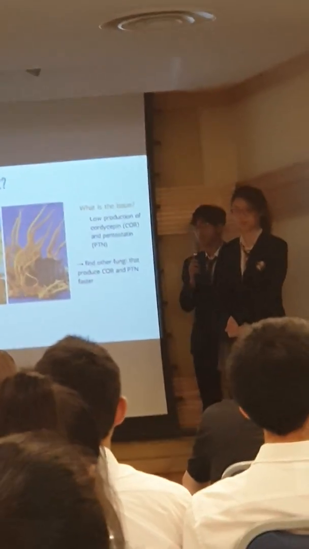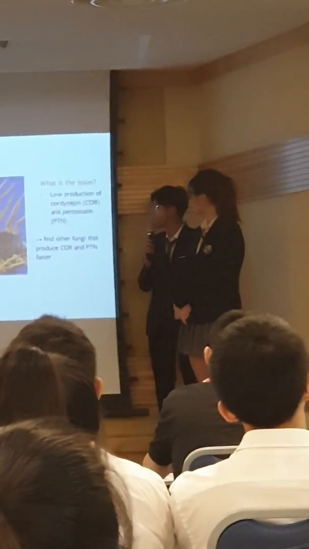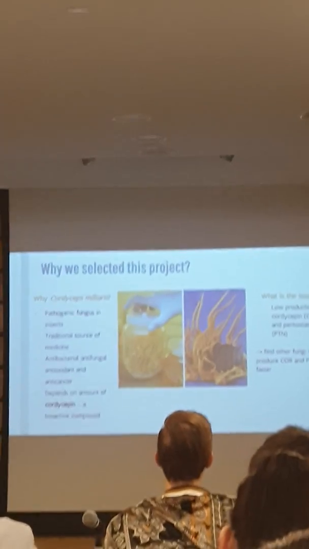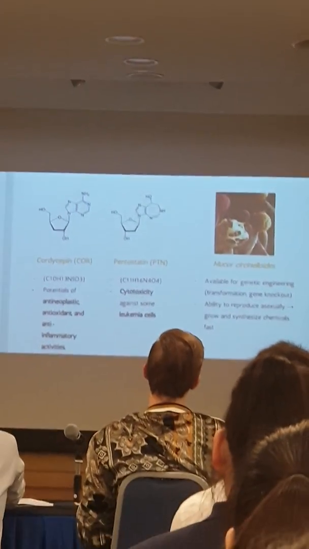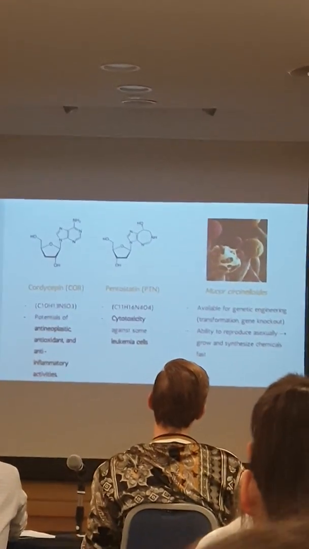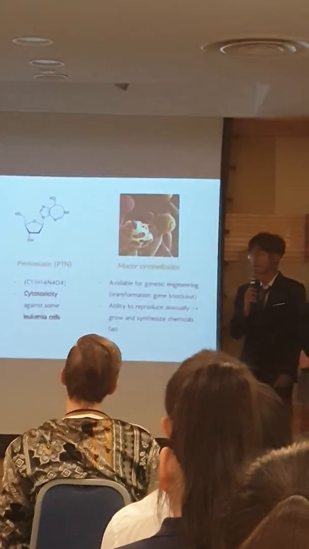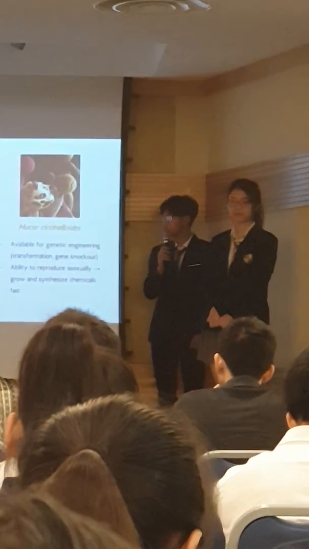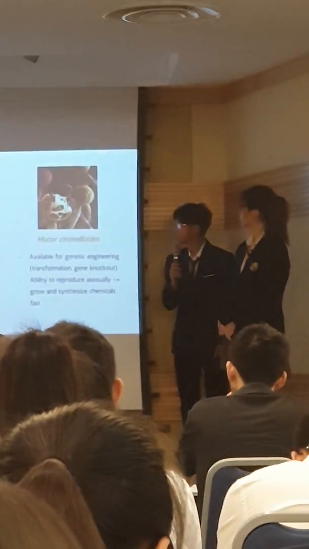so the target of our research is to find other fungi that produce cordycepin and pentostatin at a faster rate. The fungus that we chose is Mucor saccharinoides because it is amenable to genetic engineering such as gene transformation and knockout. It also has the ability to reproduce asexually, so it can grow and synthesize chemicals fast.